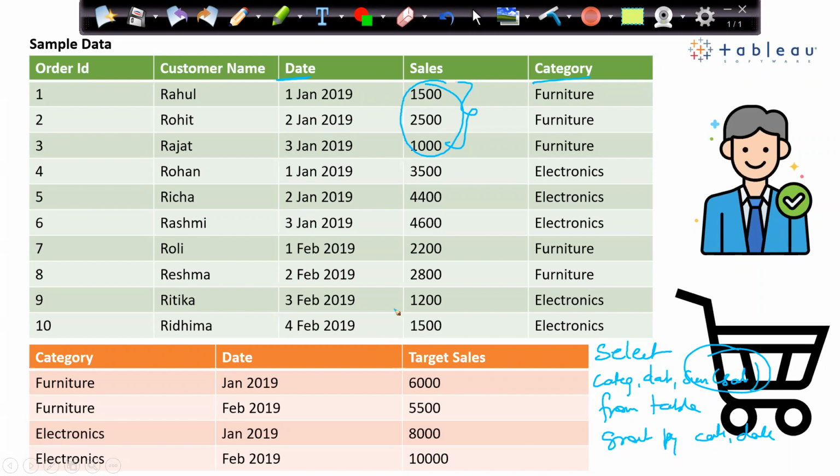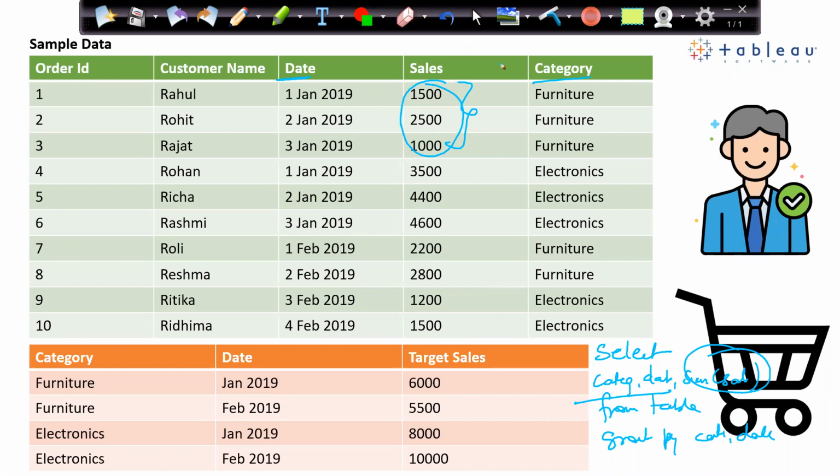So we can do that at the database level. Why is data blending required? Because I have to do group by, right? I will do group by and done. I'll get the sum of sales. Then do we really require data blending? The answer is yes. Two reasons for it.